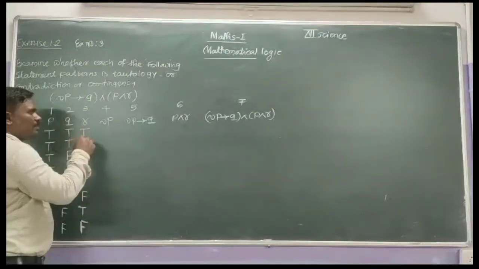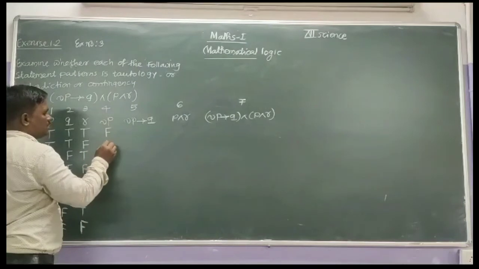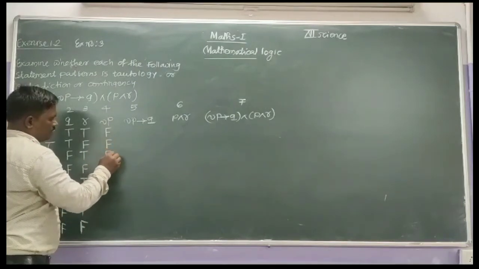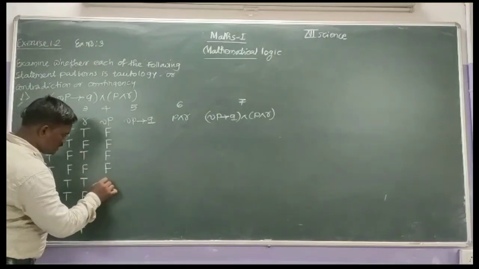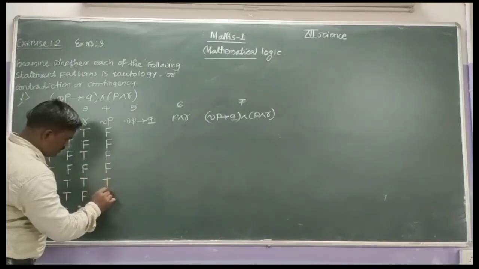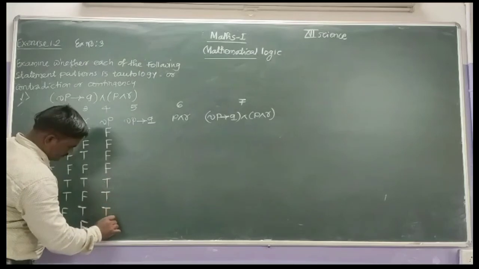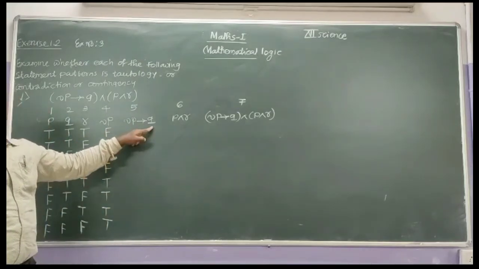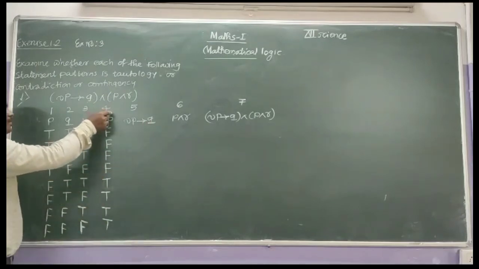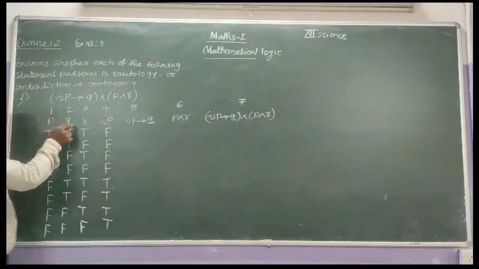Then negation of P: false and true, because the negation of true is false and the negation of false is true. Next is negation P implies Q, that is column number 4 implies column number 6.